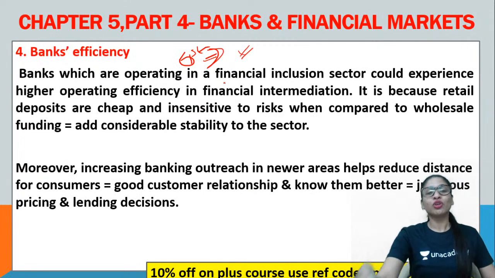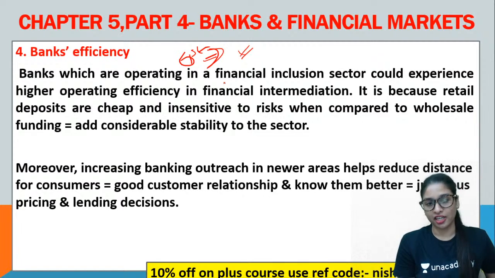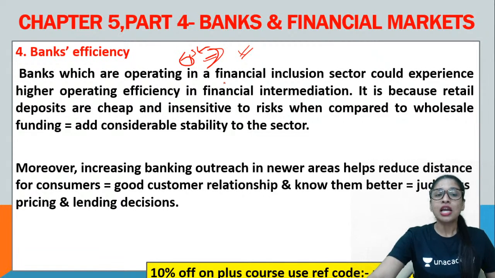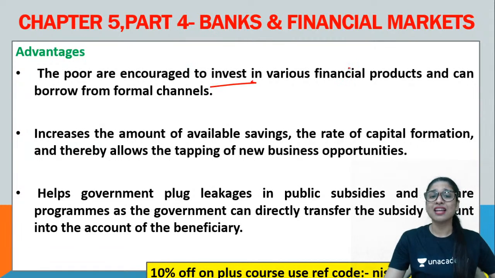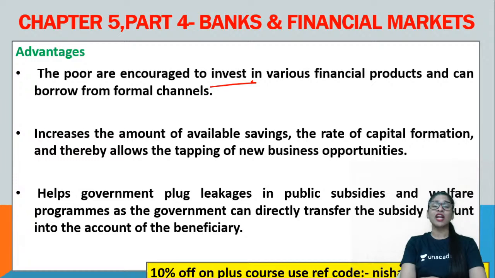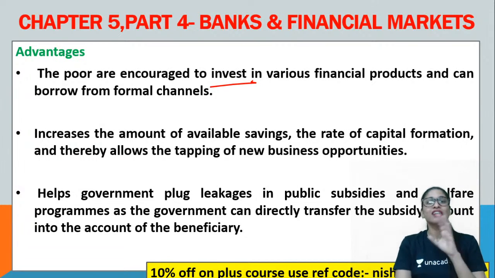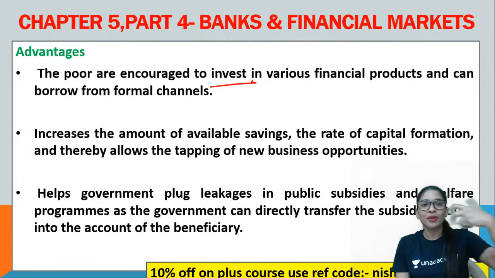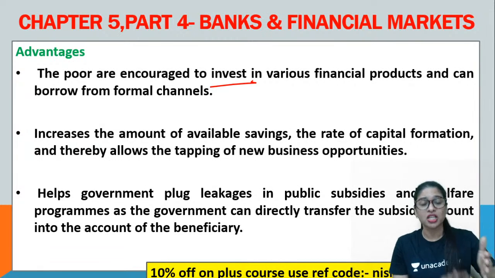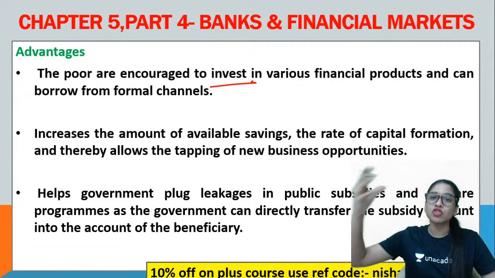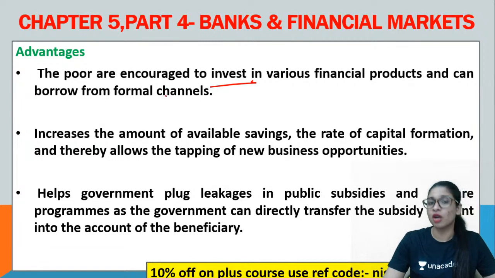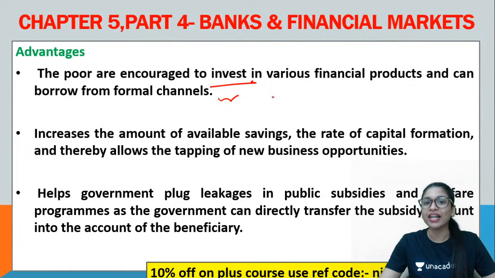So now, let's have a look at the advantages of financial inclusion. Don't you think so? It's very, very important. Here goes. Point number 1. The poor people, they'll be encouraged to invest in various financial products and can borrow from formal channels. Very simple, guys. When there is financial inclusion, people go and open a bank account. So at least even if they do not have much transactions, they are transparent. So they will prevent themselves from going to money lenders or the middlemen where they get exploited. So now more and more encouragement will be there to poor people because they can approach the formal channels, that's the commercial banks or the other non-scheduled or scheduled banks, for getting loans. Because financial inclusion comes in.